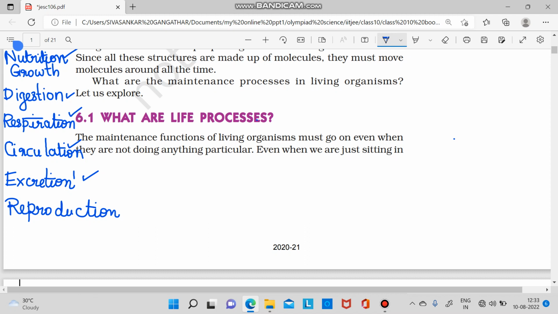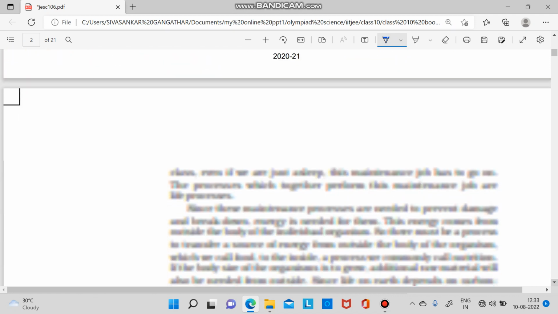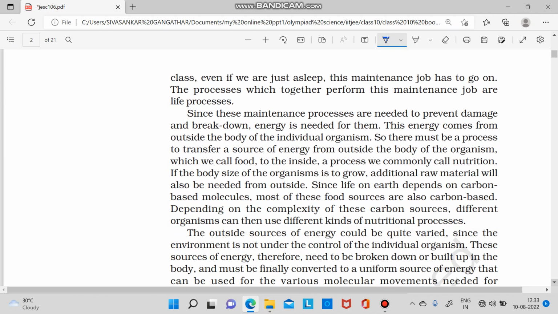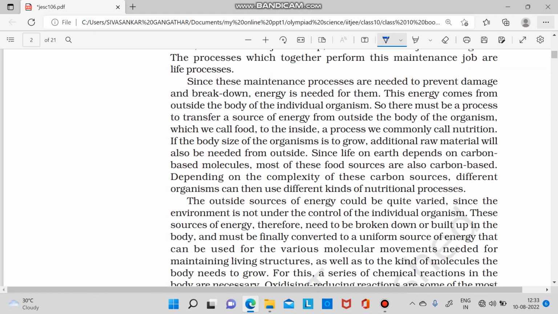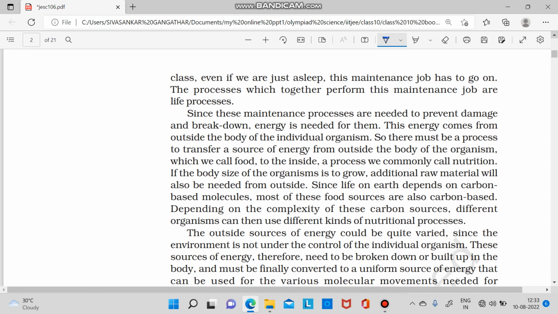The maintenance and functions of living organisms go on even when they are not doing a particular work. Whether you're sleeping or dancing, digestion of food has to occur in your body. Even when you are just sitting, you have to keep breathing. Some involuntary actions are taking place in your body even when you're resting. Even when we are asleep, this maintenance job has to go on. The processes which together perform this maintenance are called life processes.